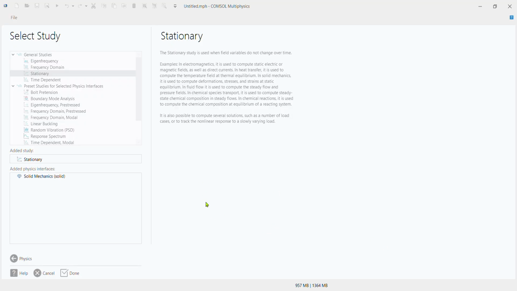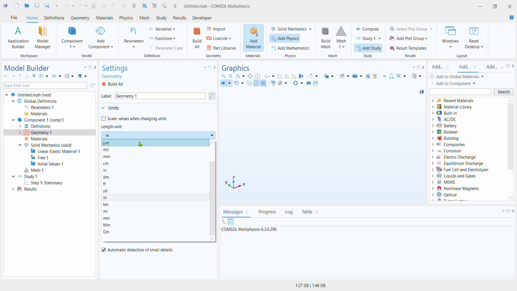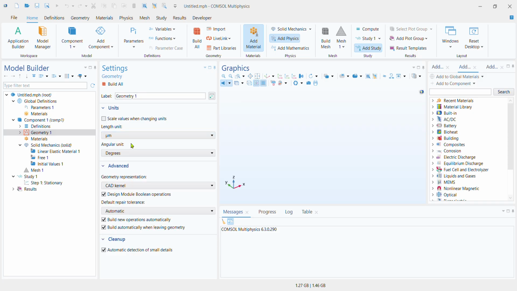the interface is going to take a moment before it opens the same geometry window it opened in the first experiment, but this time make sure that the length unit is not meters but micrometers. This is because we are doing a micro cantilever structure this time.